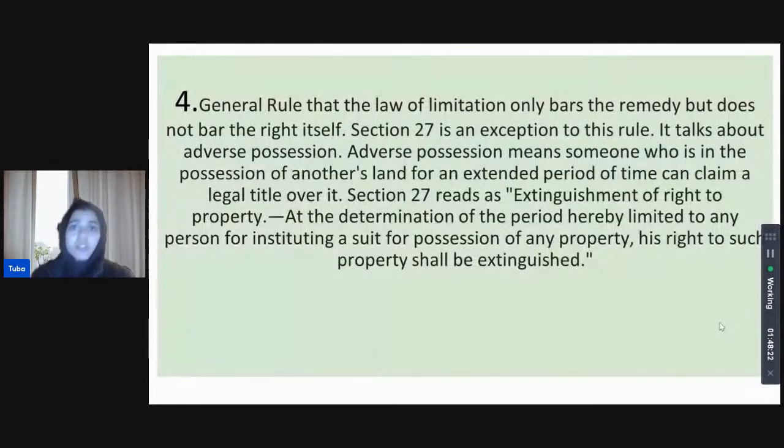That is correct. The general rule is that it does bar the remedy but does not bar the right itself. But with 27, we deal with adverse possession, right? So section 27 states that at the determination of the period hereby limited to any person for instituting a suit for possession of any property, his right itself to such property shall be extinguished. So it goes to the extent of stopping that right.